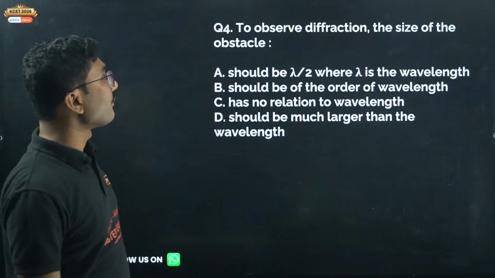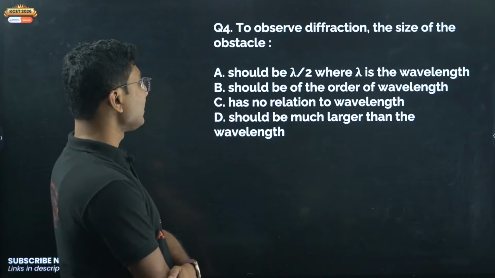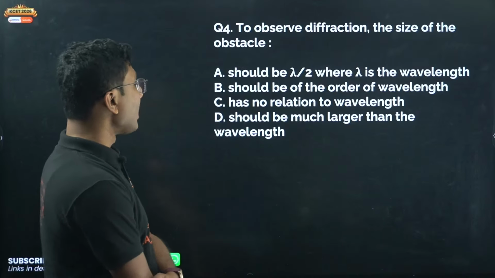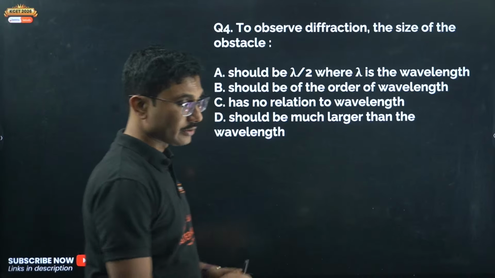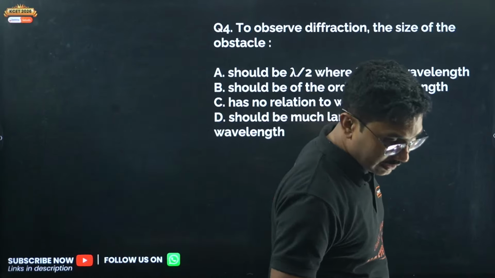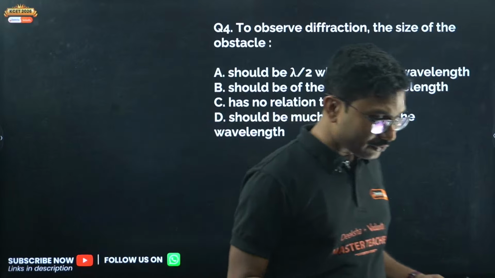To observe diffraction, the size of the obstacle should be lambda by 2, where lambda is the wavelength; should be of the order of the wavelength; has no relation to the wavelength; should be much larger than the wavelength. What is the answer? Quickly. Nagaraj saying 3A, 3A is correct. Question number 4, quickly.